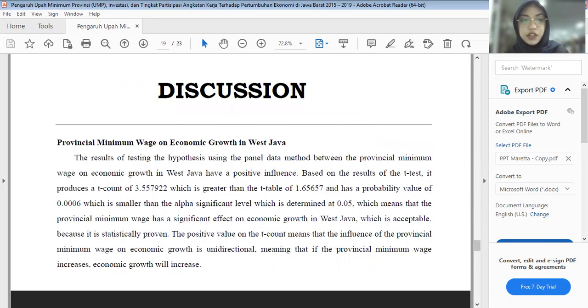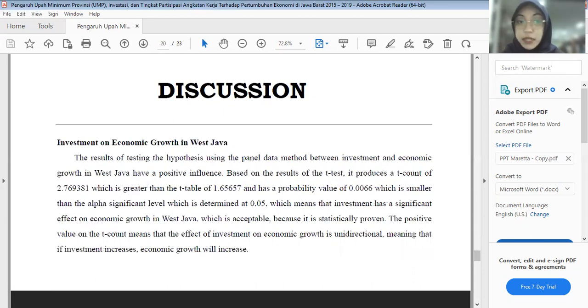So next, the discussion is the provincial minimum wage on economic growth in West Java. The positive value on the t-count means that the influence of the provincial minimum wage on economic growth is unidirectional, meaning that if the provincial minimum wage increases, economic growth will increase. The second one, investment on economic growth in West Java, has a positive value on t-count, meaning that the effect of investment on economic growth is unidirectional, meaning that if investment increases, economic growth will increase.